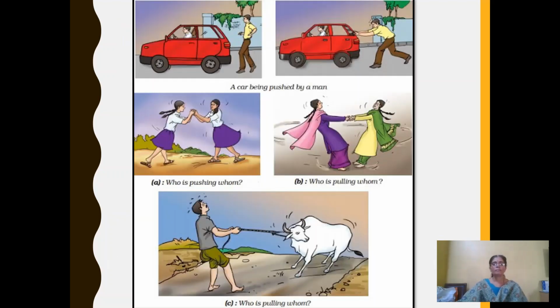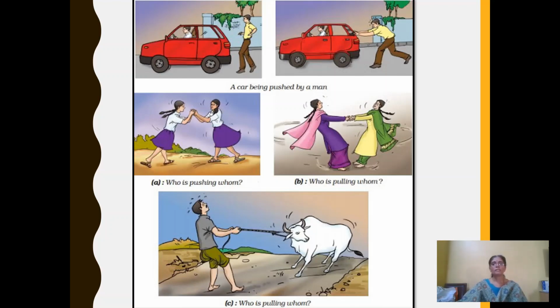For example, you can see this first figure. A man is standing behind a car. In this case, will the car move by itself? No. Now in the second case, the man is pushing the car. Now you can see the car may start moving.